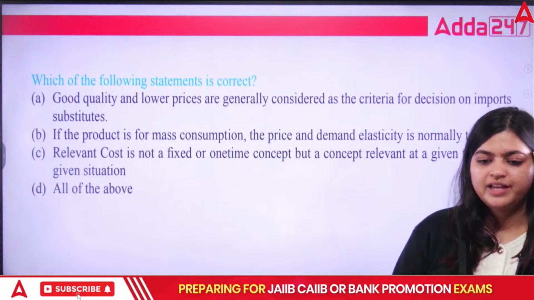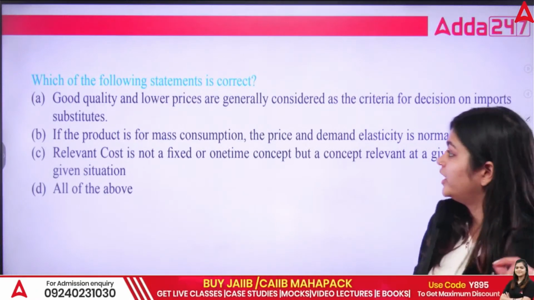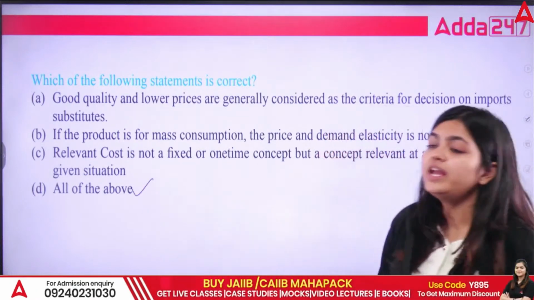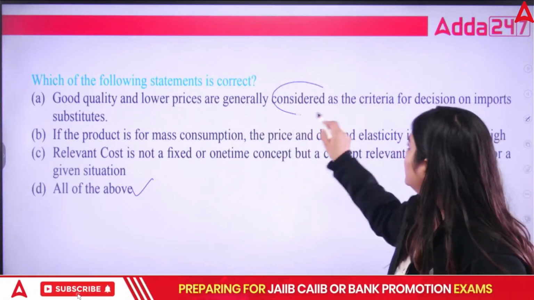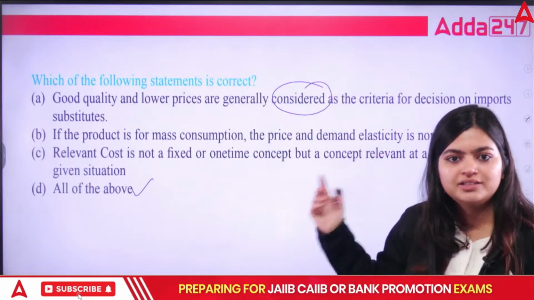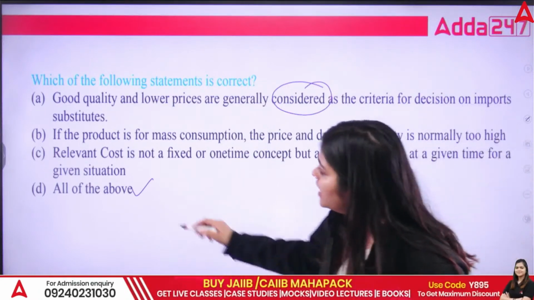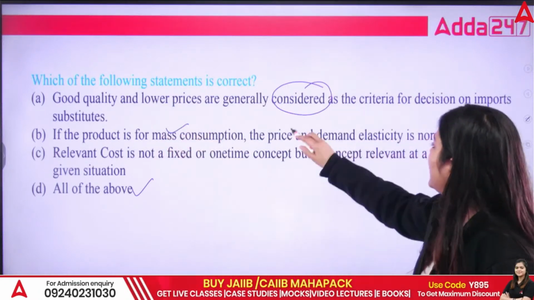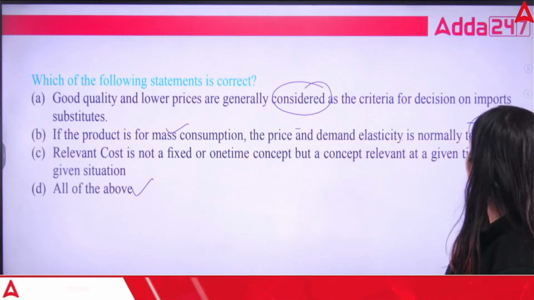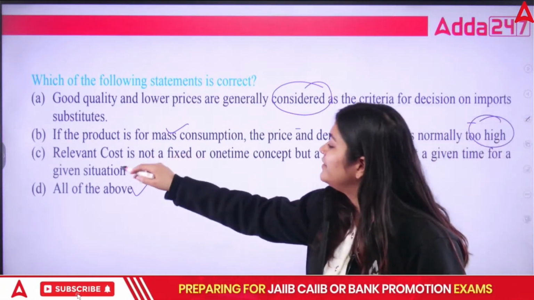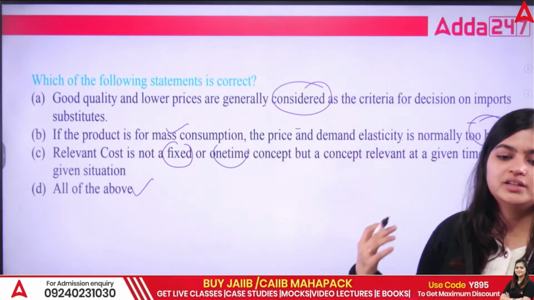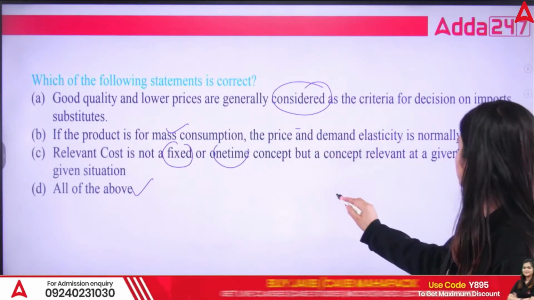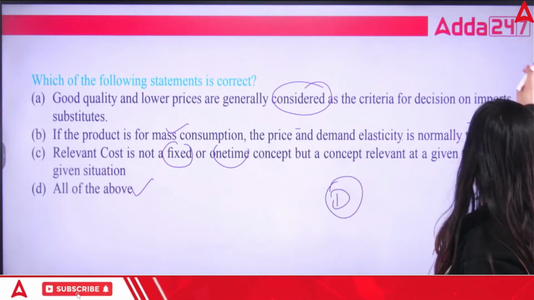The correct statement is all of the above. Good quality and lower prices are generally considered for your decision in manufacturing. If it is mass consumption, price and demand elasticity is normally high, and relevant cost is not fixed or one-time, it is an ongoing cost that you need to incur again and again. So the correct answer is option D.